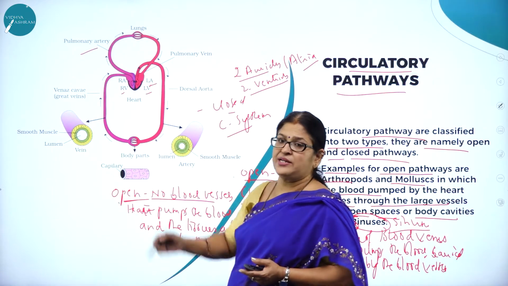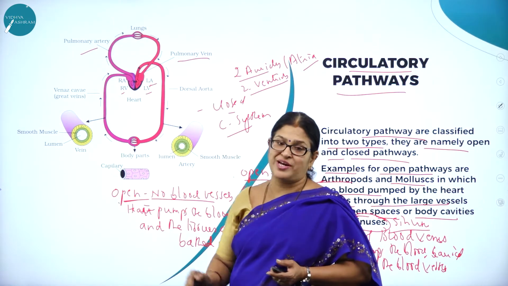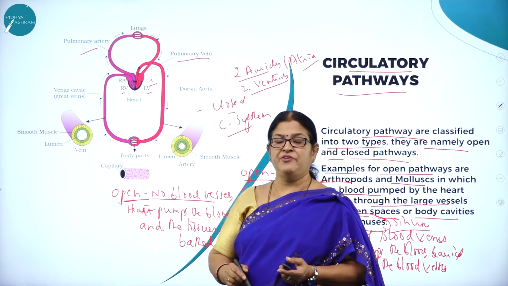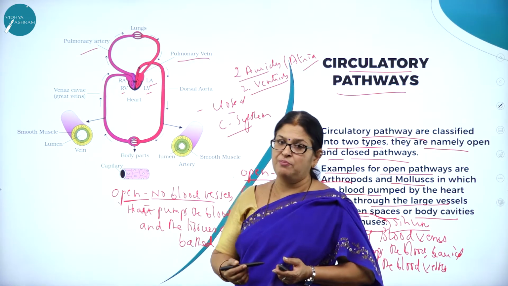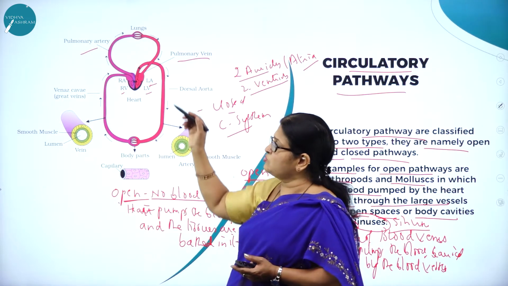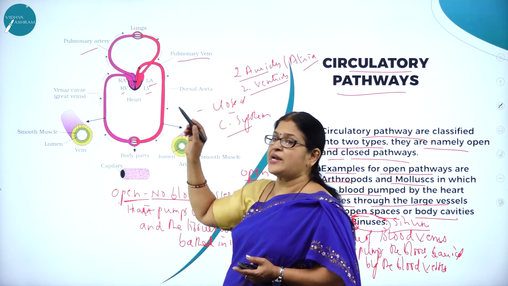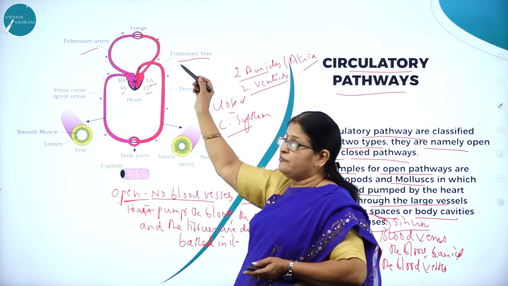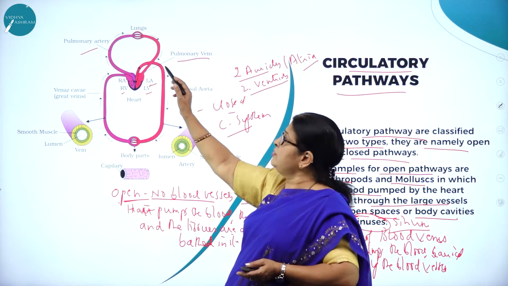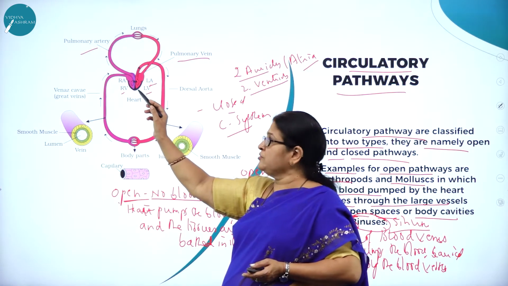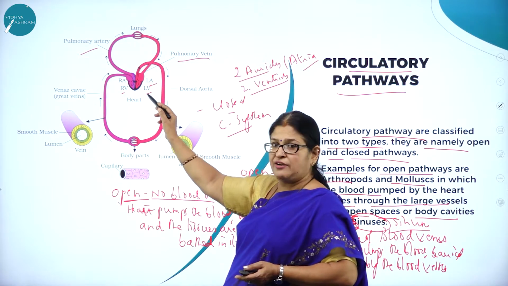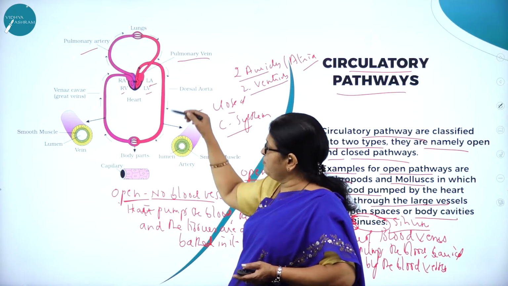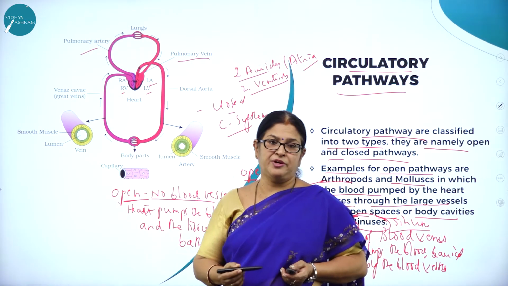Thereon, the purified blood is carried by the pulmonary veins. Here it is vice versa: the artery carries impure blood and the vein carries pure blood. Usually, an artery always carries pure blood and a vein carries impure blood, but here it is vice versa. So the pulmonary artery carries impure blood from the right ventricle to the lungs for purification. From there, the purified blood from the pulmonary veins is poured into the left auricle, then to the left ventricle, and from the left ventricle through the main aorta it is supplied to the different parts of the body.